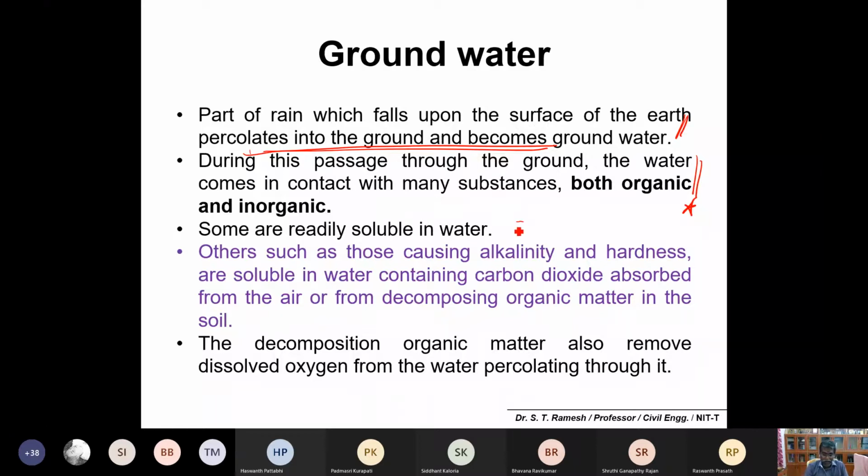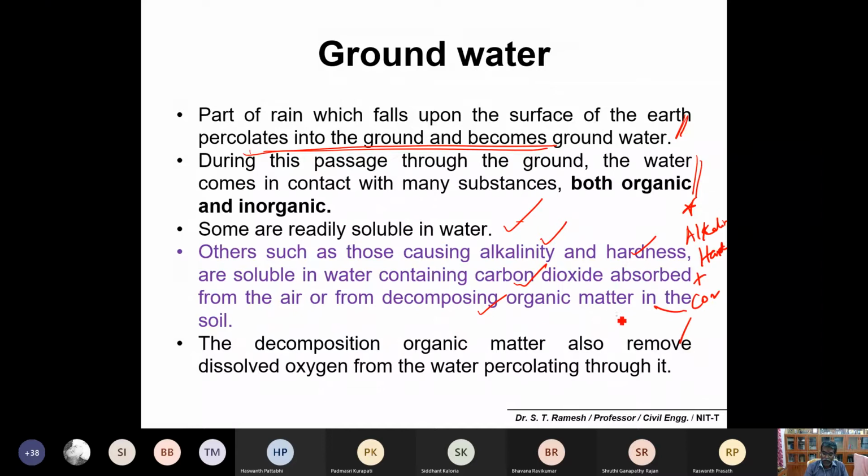These are sometimes readily soluble in water, and because of the solubility of these compounds, the water has some alkalinity and hardness, and it also contains a rich amount of carbon dioxide from the air or from decomposition of organic matter. Please remember, it contains alkalinity, hardness, and CO2.